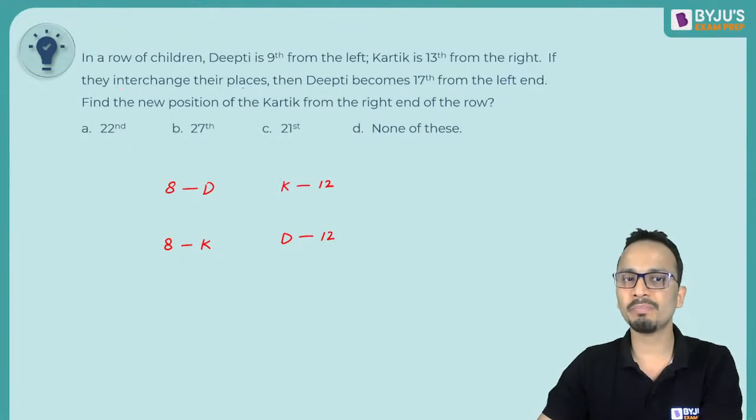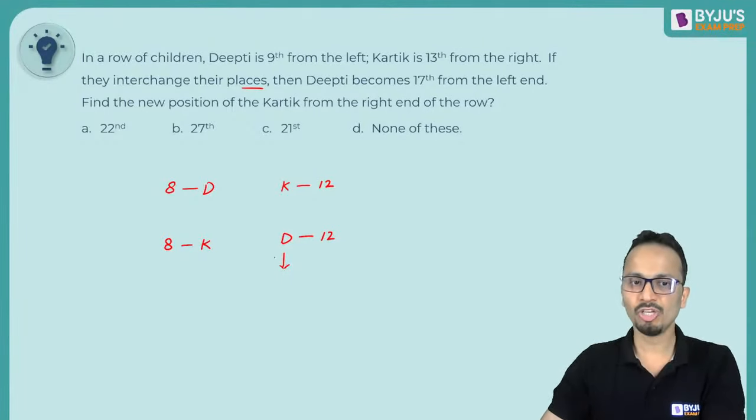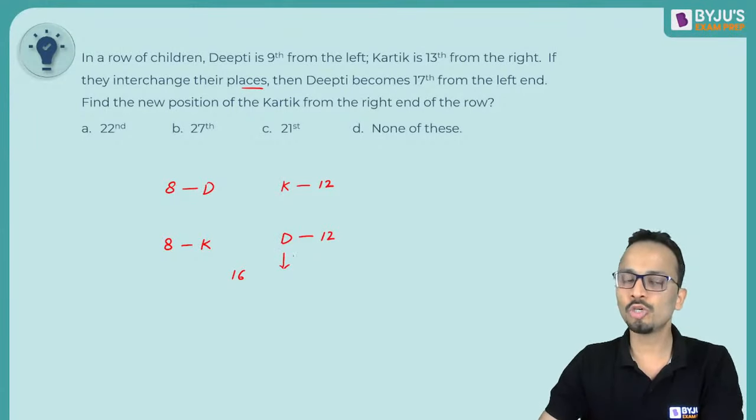If they interchange their places, then Deepti becomes 17th from the left end. So the rank of Deepti from the left end now will become 17. All right, am I clear? That means there should be 16 children sitting on the left of Deepti in the new position. That will give you the total count of students.